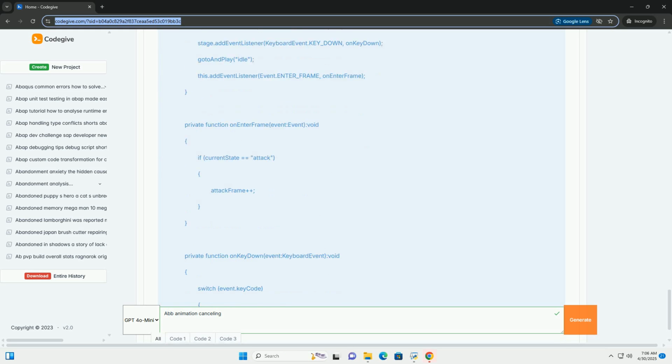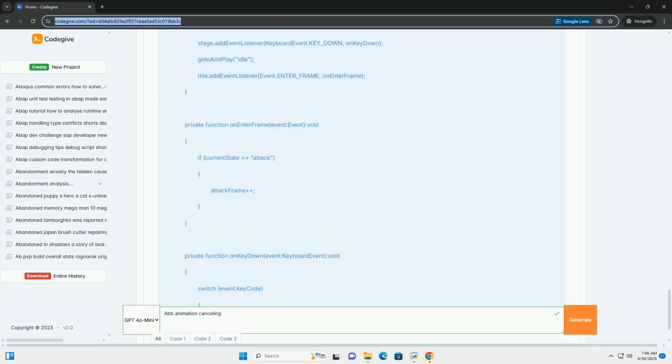4. onKeyDown function. Listens for keyboard key presses. Based on the key pressed, it calls the corresponding animation function: attack, dodge, walk, idle. 5. Animation functions: idle, walk, attack, dodge. Each function checks if the character is already in the desired state. If not, it uses gotoAndPlay to start the new animation from the beginning. It also updates the current state variable to reflect the change.